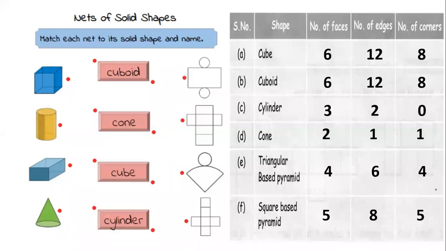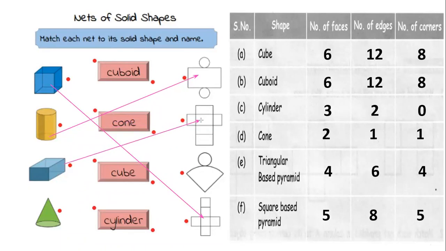Here you have to match the following, which gives a cube. Cube means all squares should be there. The last one you can go further. Sir, the cylinder is the first one. First one is the cylinder.